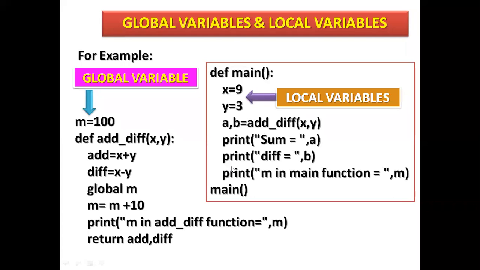And a variable which you declare inside a main function or inside a program, inside a loop, is called a local variable or local scope. If you are declaring any variable inside a loop also, loop meaning for loop, while loop, that is also local scope. So you have to remember which is global and which is local.